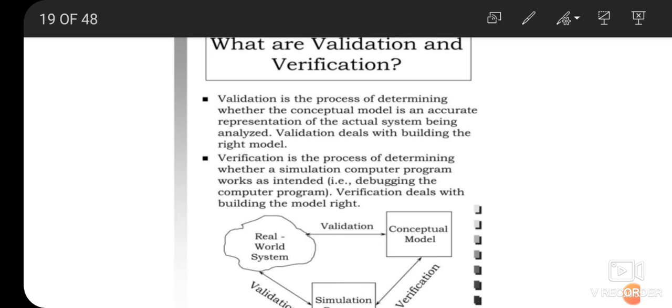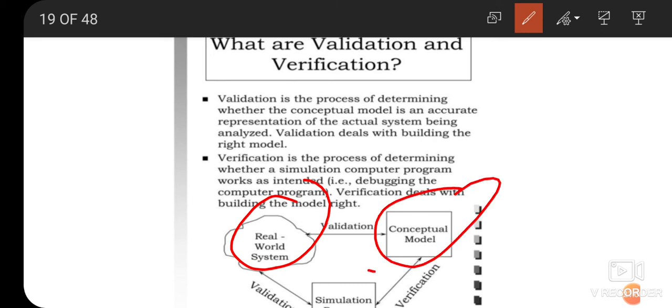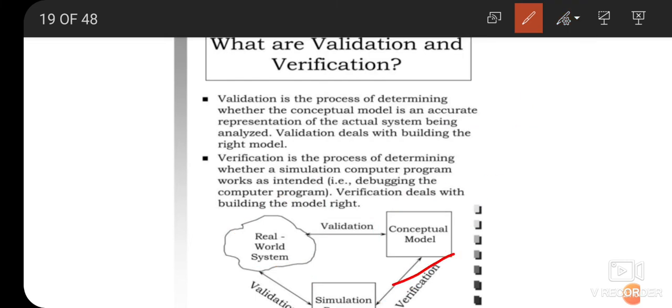So we should really understand this particular word. It is a real world system. Then you have prepared a conceptual model, and then you have made a simulation model. So here you can see the arrow goes like this. You first validate. Validation is the process of determining whether the concept is an accurate representation. Validation means it verifies whether the model that you have built is an accurate representation of the actual system being analyzed. Validation deals with building the right model.